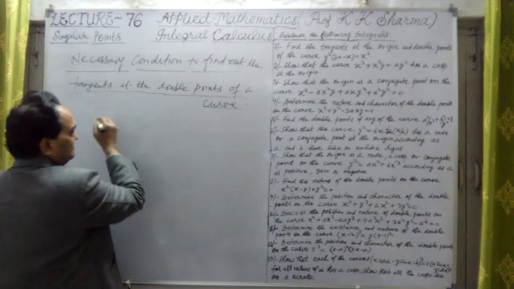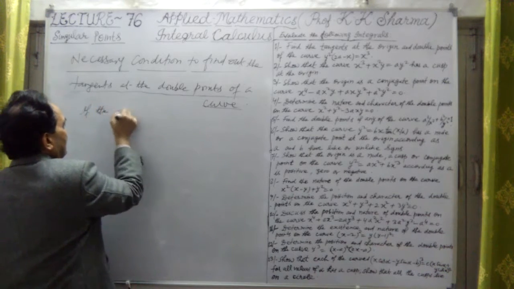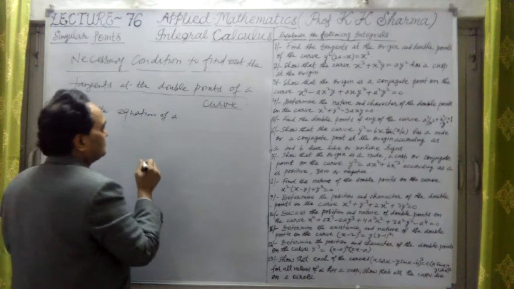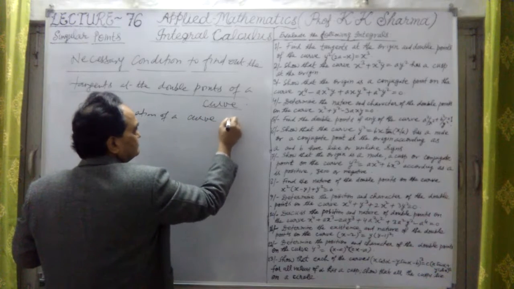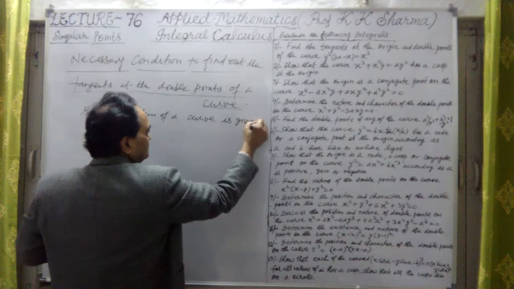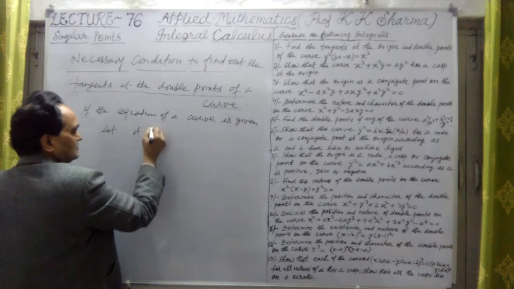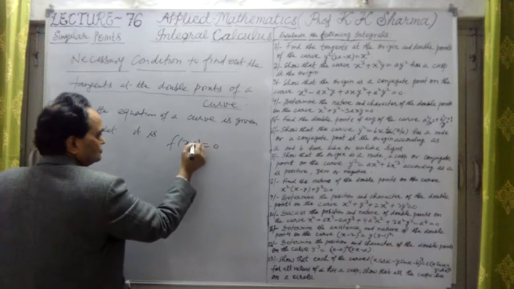If the equation of a curve is given, let it be f(x,y) equal to 0.